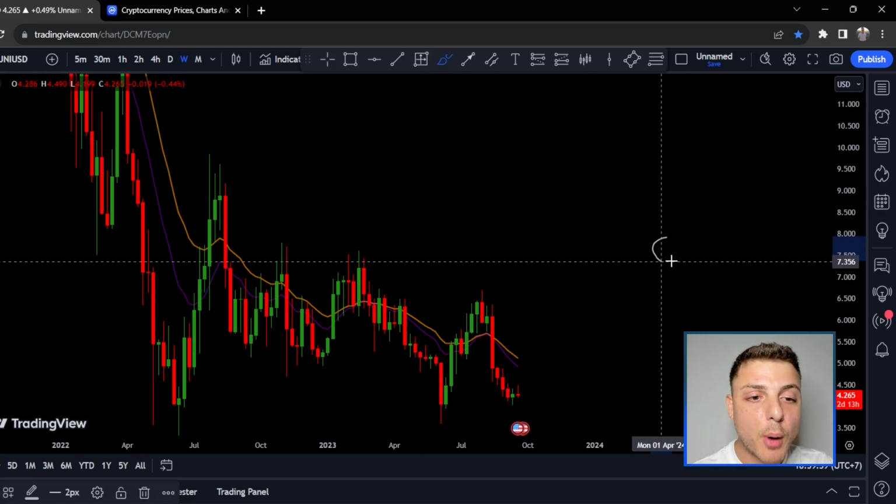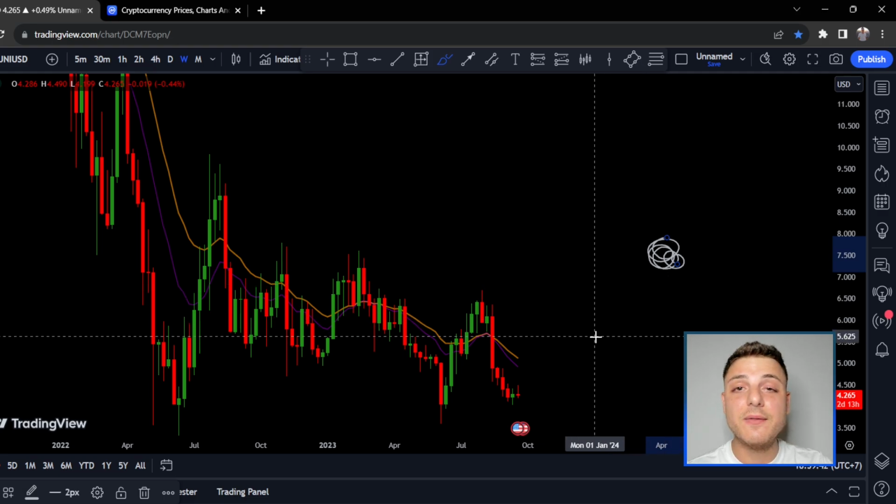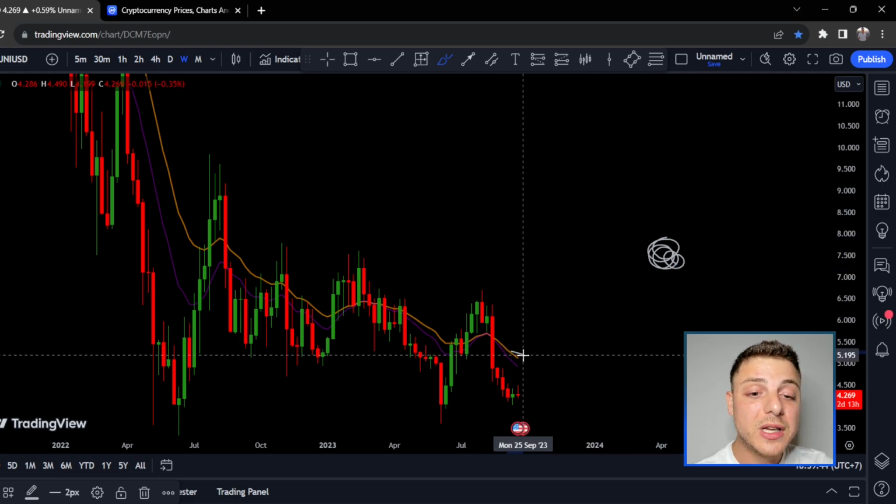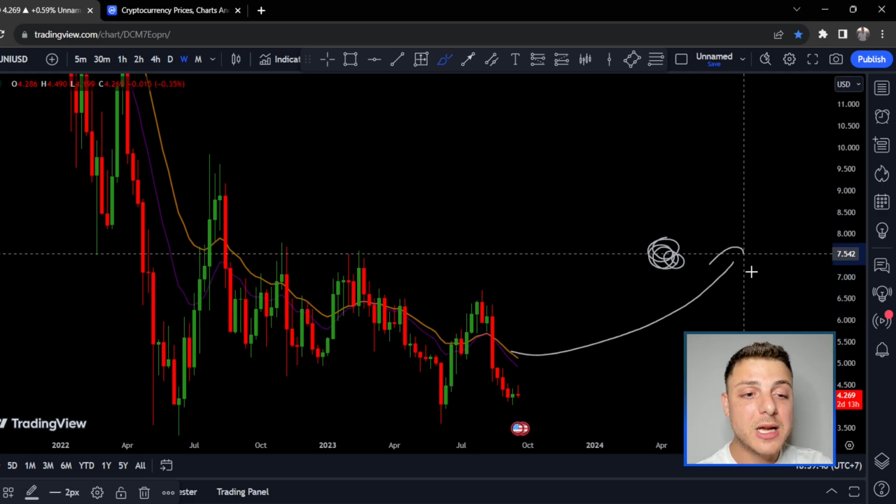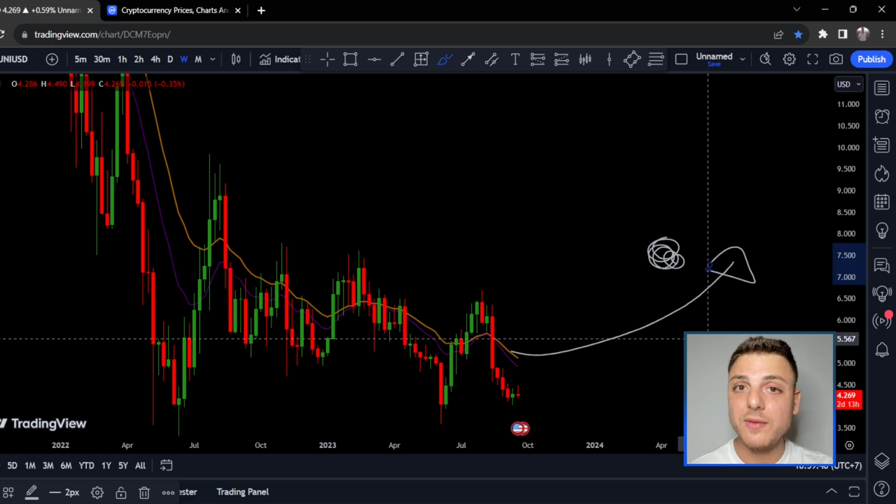I would rather be buying up in this area right here at this $7 range, but also have a really high probability that the confirmation has come through, with the exponential moving average moving in my favor. Okay, I'm getting a worse price. I'm getting close to double the price.